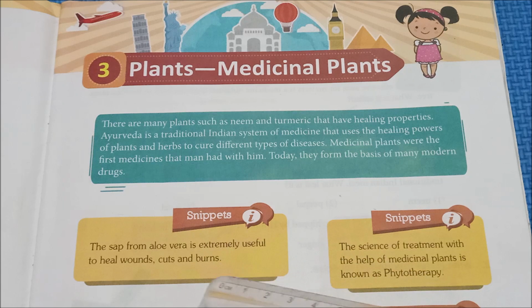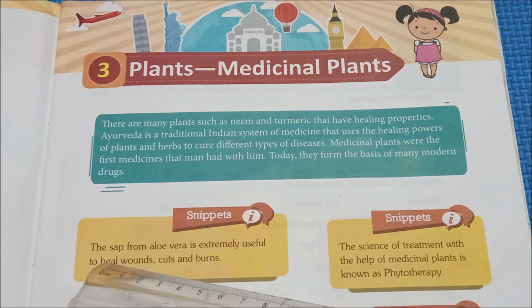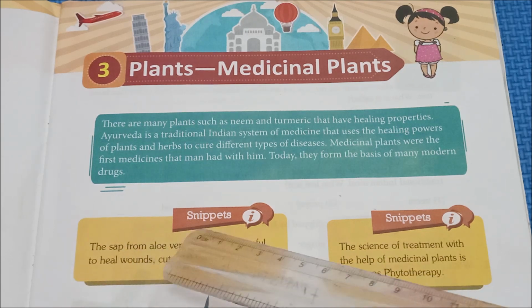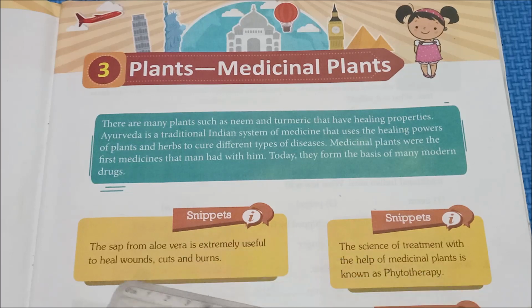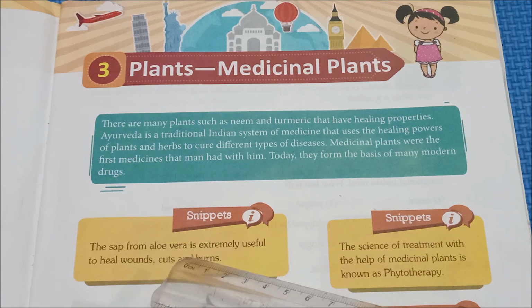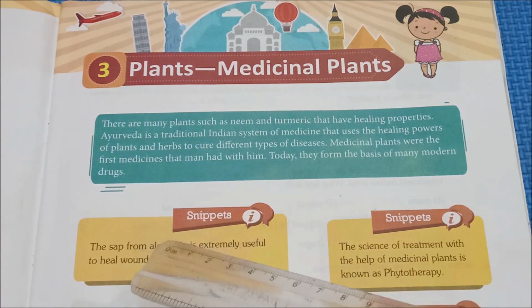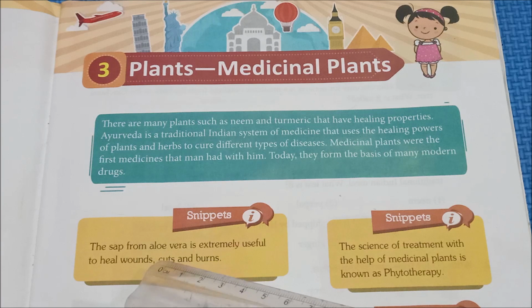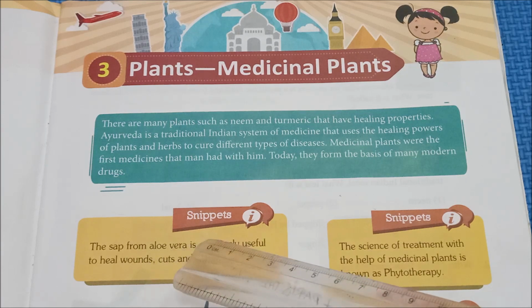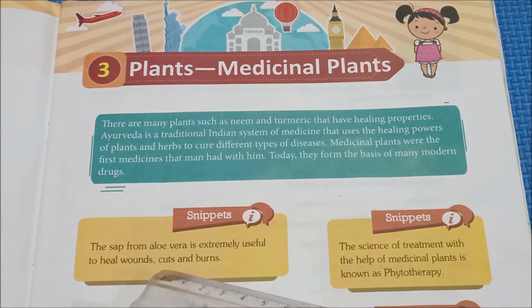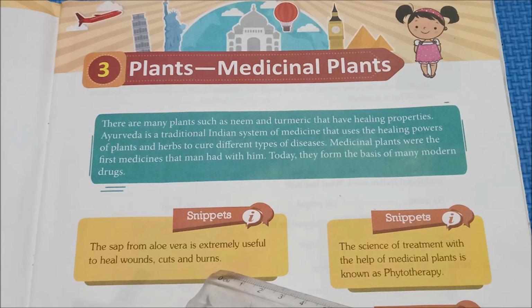See the first one. The sap from aloe vera is extremely useful to heal wounds, cuts and burns. You all have seen aloe vera, right? Some of you have it at your home. Yes, it heals wounds, cuts and burns.